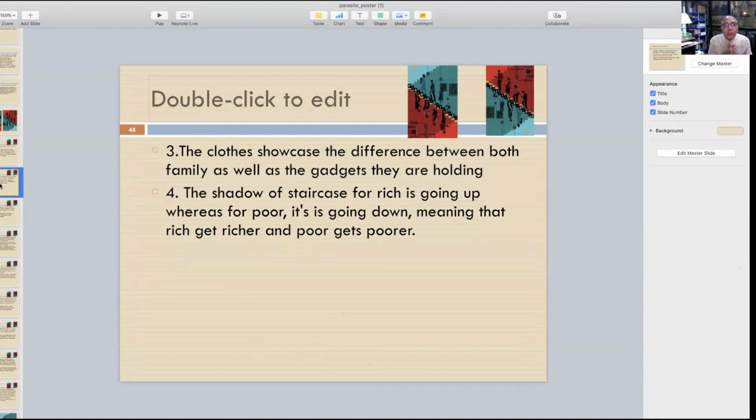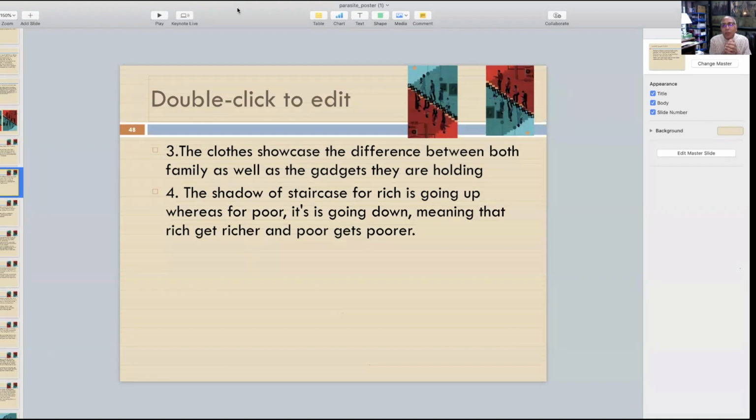Then the clothes show the difference between both the families, as well as the gadgets they are holding. You could also come to know, like the lady is carrying a dog, a small doggy over there, which is a kind of luxury. If you can't eat yourself, how will you feed a dog, you know? So these kinds of things are being shown. Then of the rest of the people, one of the girls is carrying a mobile over there.